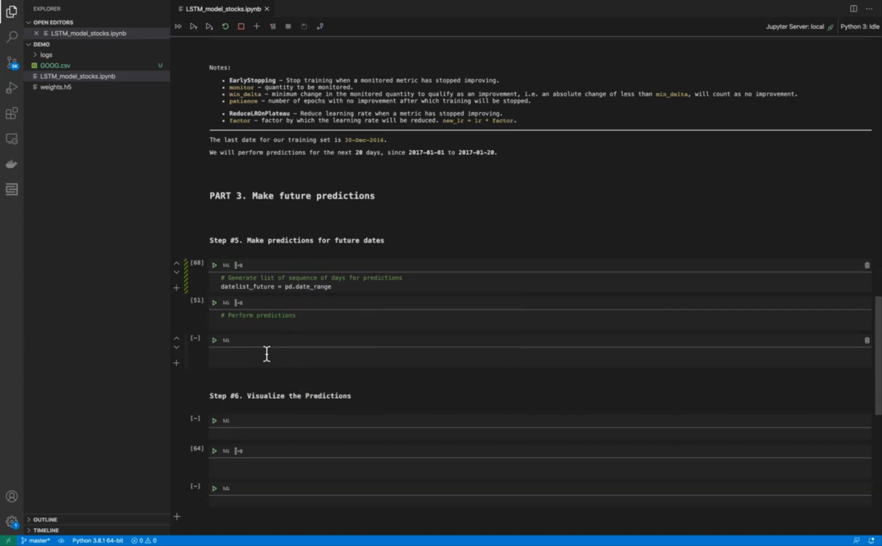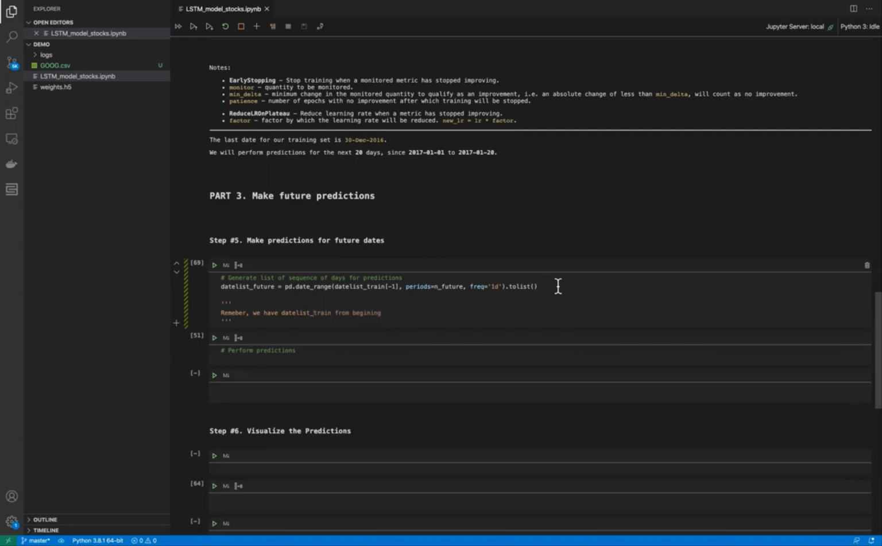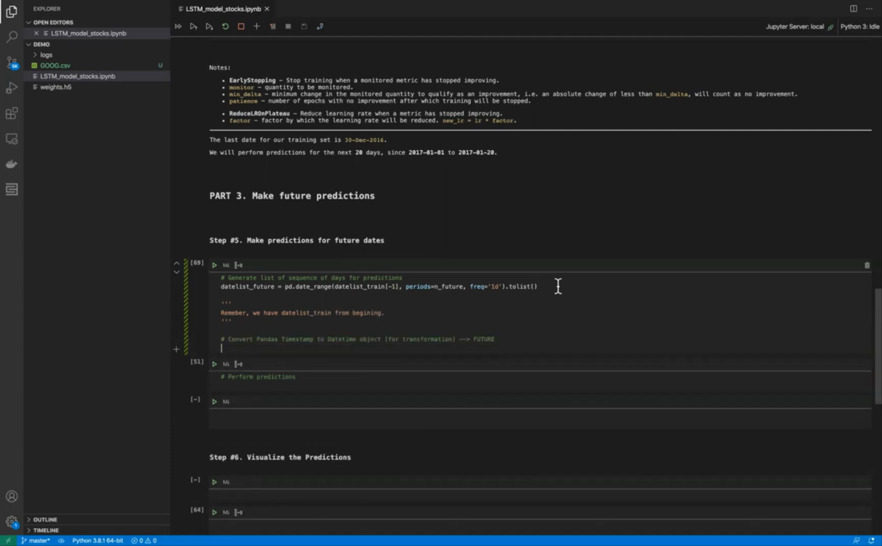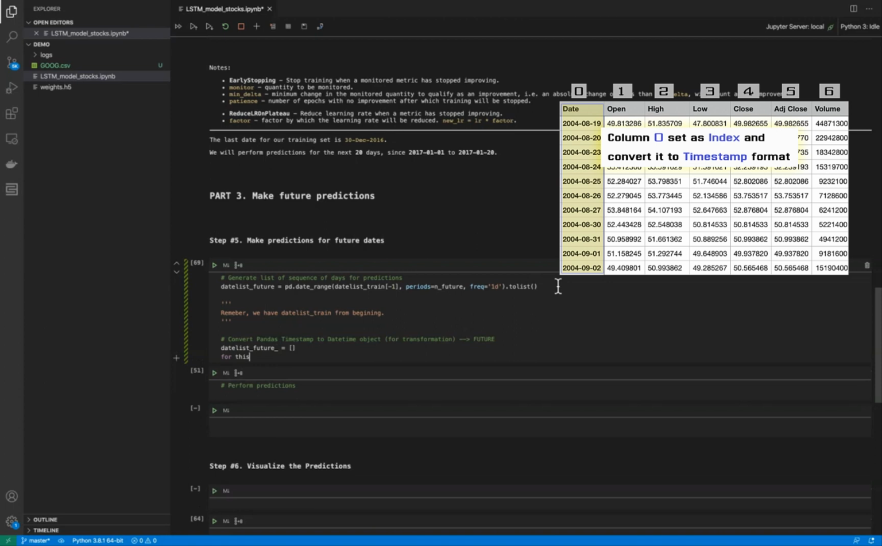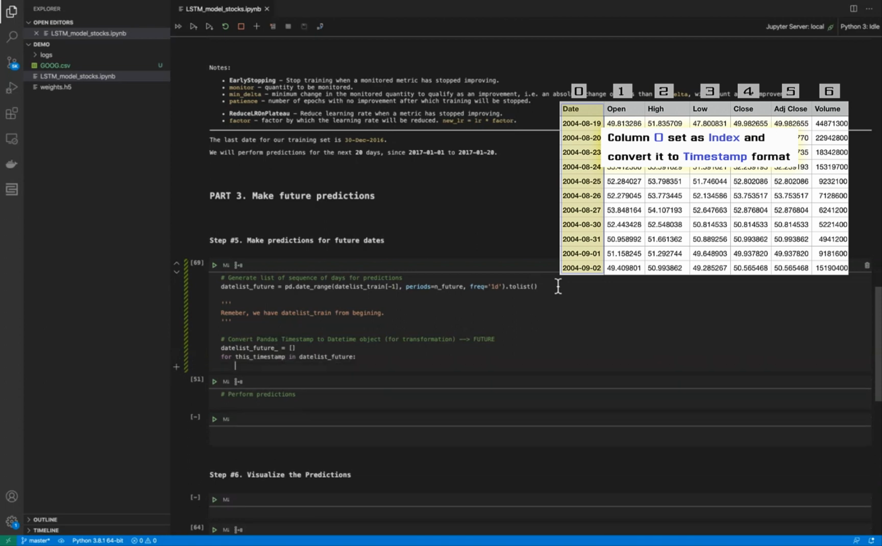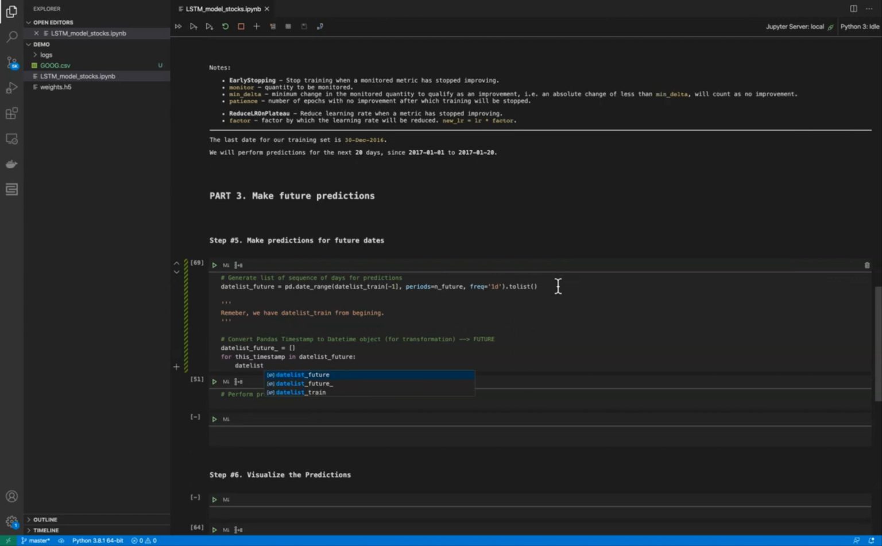In this part we start with step number 5. Here we will make a prediction for future dates. First of all, we define a list of dates representing the period for which we will make predictions. That is the variable data list future. Remember that we have the data list train variable from the very beginning, and we are using it here. Then we simply convert pandas timestamp to datetime object. It will let us make the prediction visualization correctly on the same timeline as historical data.